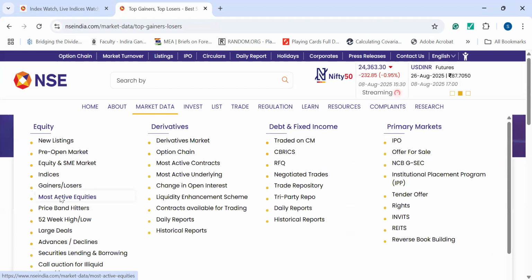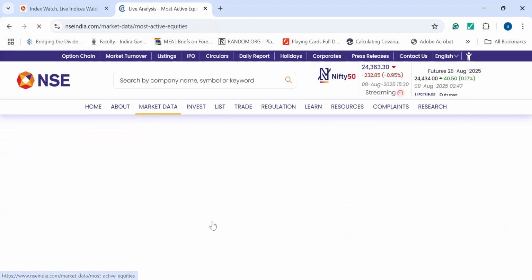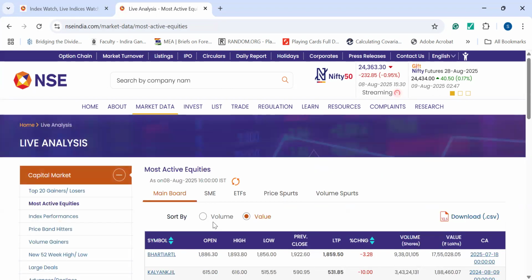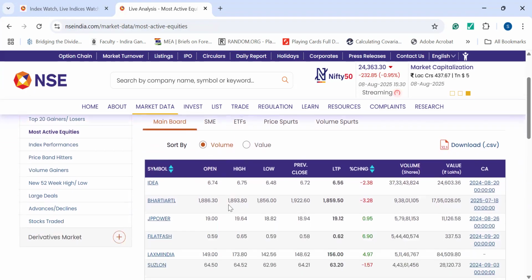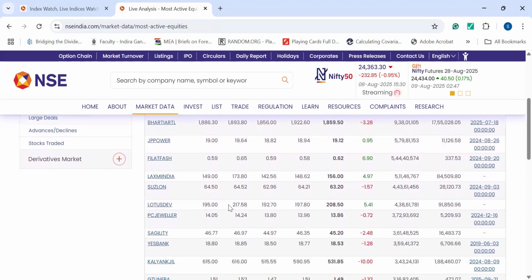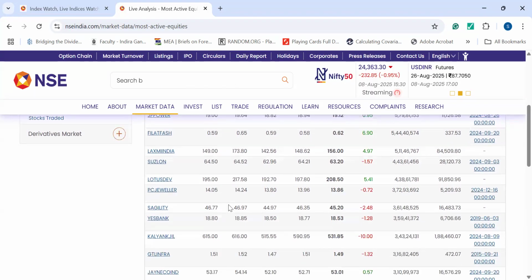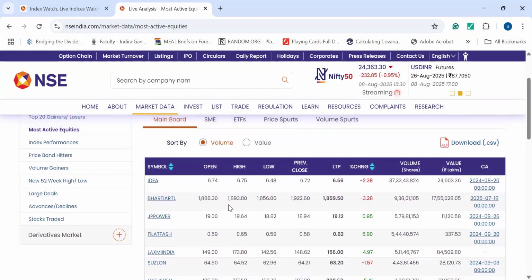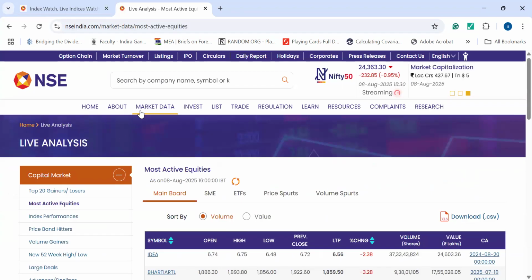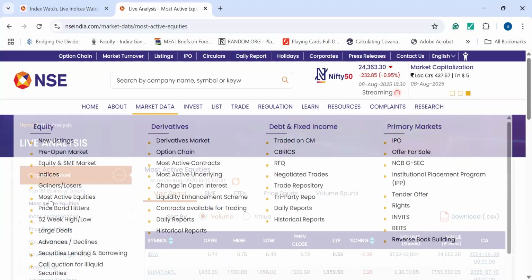Next, we go for most active equities. These are those equities which are either active by volume or by the share prices or by their value. So you can change this by volume. Volume means the quantity. If the quantity of some goods is increasing and decreasing at a certain rate, then on volume, these shares are getting sold or bought in the market at a huge volume. Okay. So this is about the most active equities.